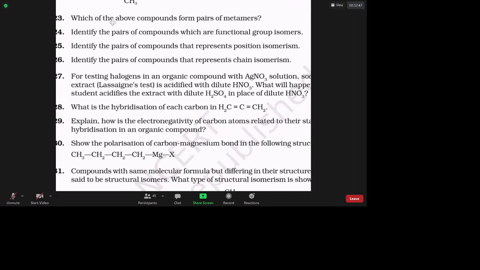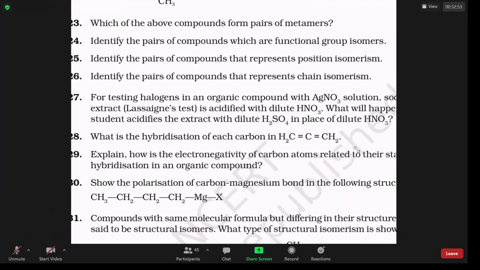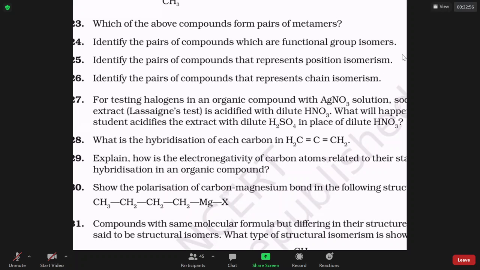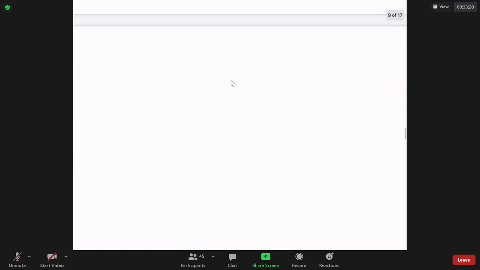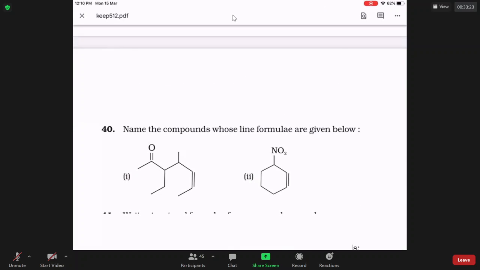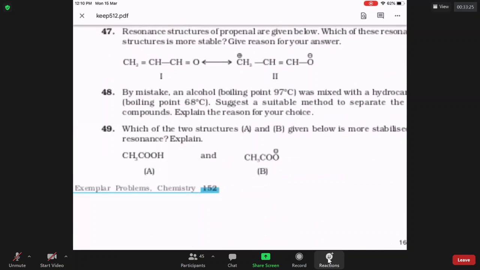If you are acidifying the Lassaigne extract with H2SO4, you have a problem: silver nitrate addition can give you silver sulfate as a precipitate. You should never acidify with something that can react with the reagent. Better to acidify with only dilute nitric acid. Let's see the answer as given in the textbook. I want you to complete all the short answer questions today and discuss them. Doubts tomorrow. There are so many short answer questions.